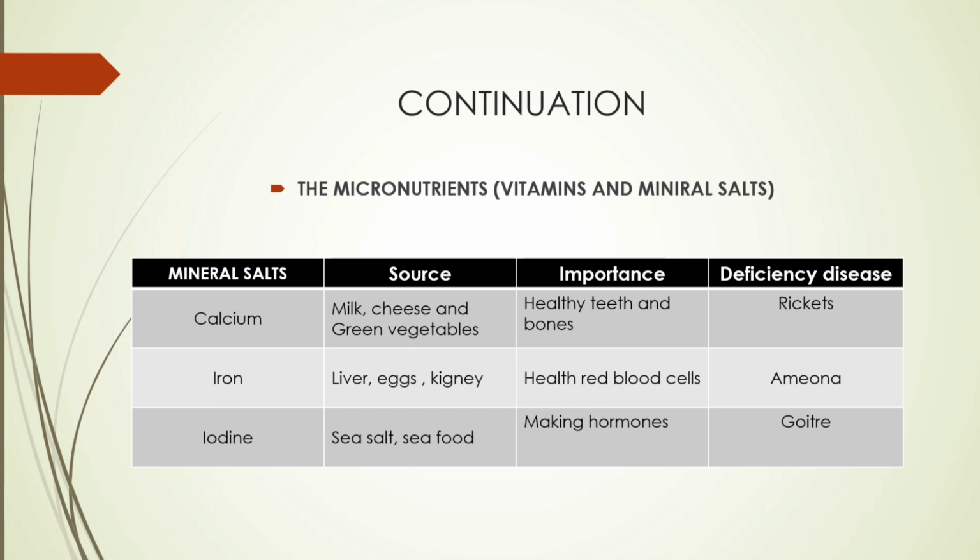Okay, so I have also provided you with 2 pictures of rickets and goiter. What you need to understand here is that calcium is responsible for the formation of bones. Why do people end up having bent legs? When children are young, they are learning how to walk. When they are lacking calcium, their bones are not strong, because something that makes bones strong is lacking.